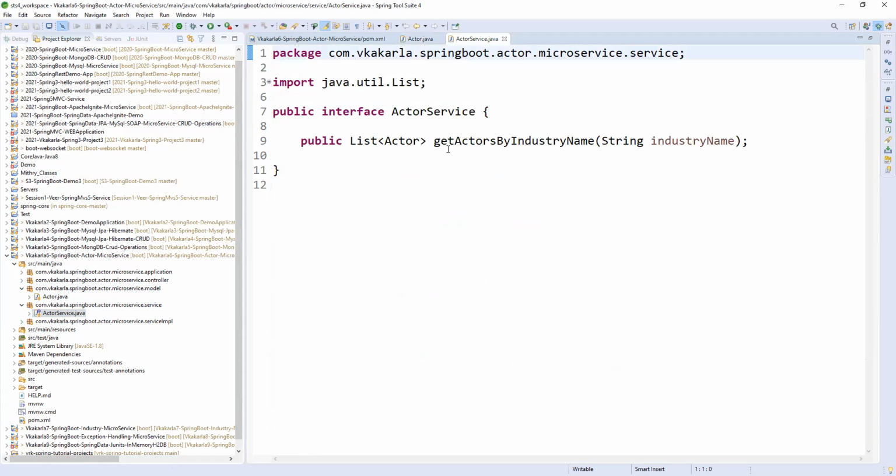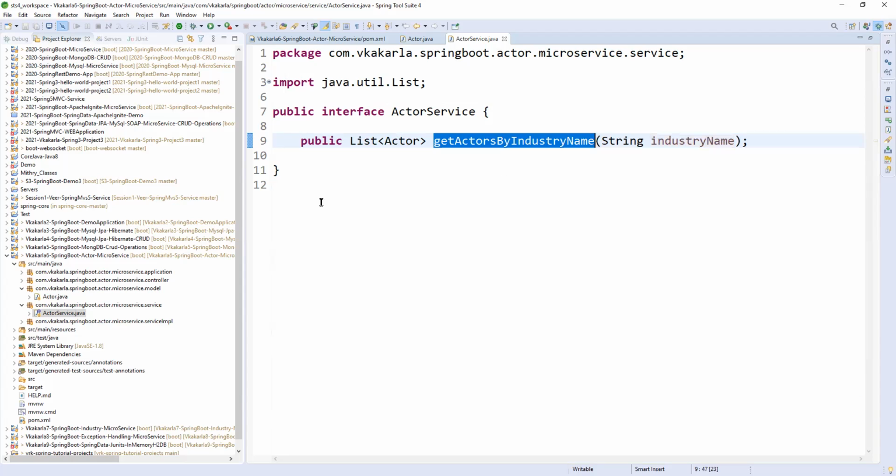Coming to the interface, we have get actors by industry name. If you pass Tollywood, I can give the actors like Chiranjeevi, Balakrishna, NTR, Prabhas, Charan, Bunny. If I pass the industry name as Bollywood, we will get actor names like Amitabh Bachchan, Abhishek Bachchan, Aishwarya Rai, different actors from Bollywood. If I pass Hollywood, I may get the English film industry actors' names. So by passing the industry name, we can get the actors' names.